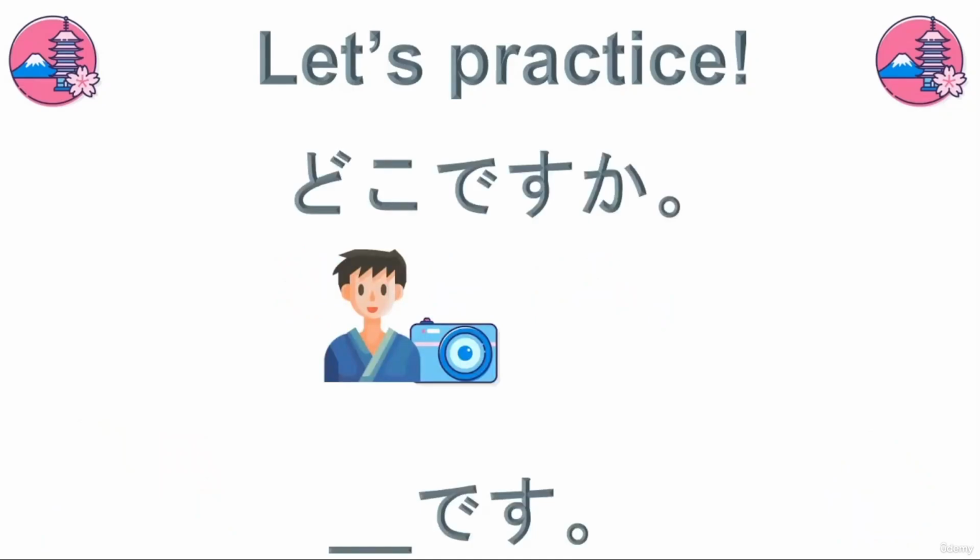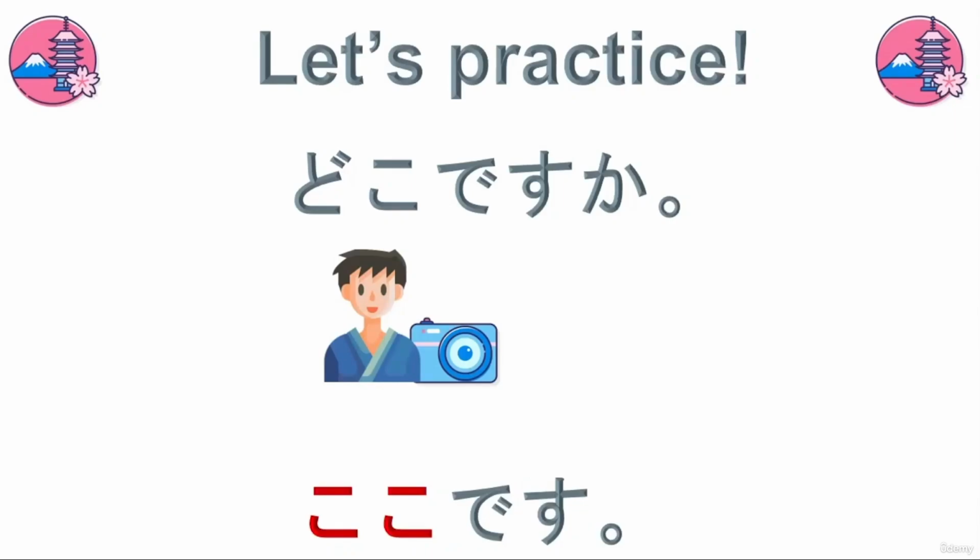And now, I will ask you a question. どこですか? Where is it? So we have a camera, yeah? And we want to say it's here, it's there, or it's over there. So if the camera is next to the speaker, what word would we use to describe its location? ここです。It's here. Very good.